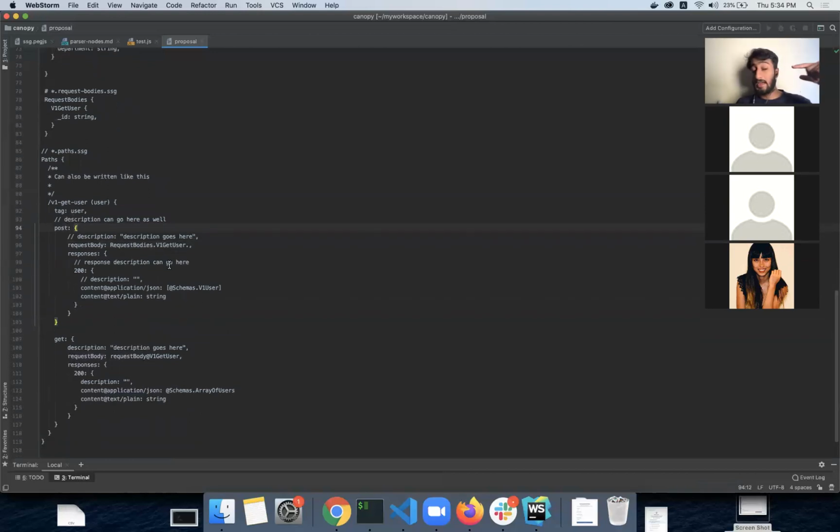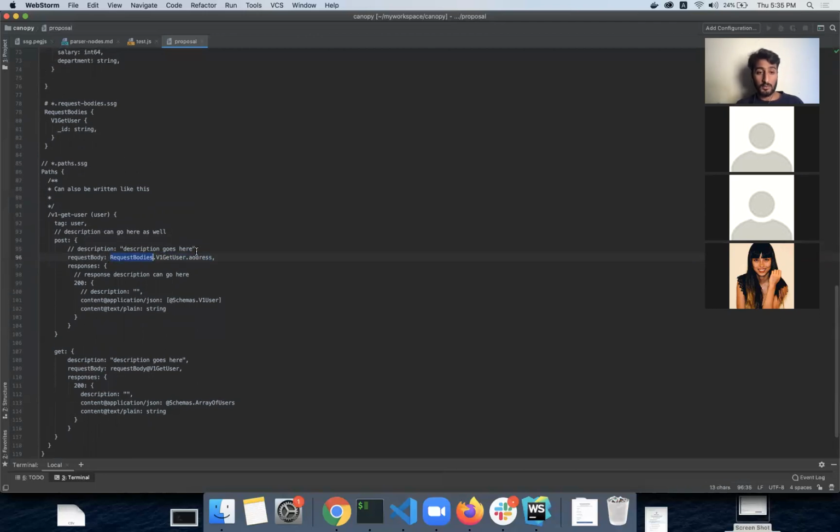If we have a user and then we have address, in a similar way we use the TypeScript Pick to pick a single property from an interface or type. Yeah, so I was thinking to have that here also, so that it's easier for people to reference those properties as well as individual properties, so they can use address as address less. So it will be easier for us to go to that address from request bodies, then go to address, and then just place all the properties from the address into the request body.